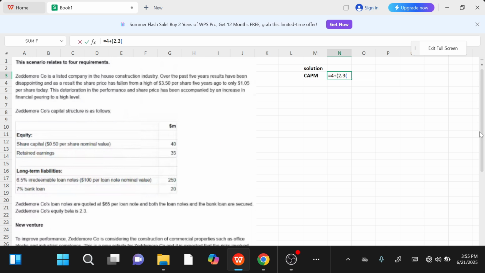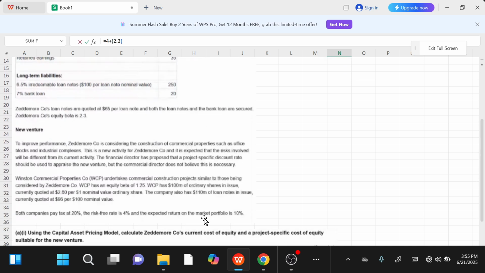And where is the market return given to us? In the very last line you can see the risk-free rate was 4%. That's why I've taken 4 over here, right? And the expected return on the market portfolio is 10%. So I'm just going to do 10 minus 4, okay? Bracket close, and then the other bracket close. Don't forget to put a multiplication sign with this 2.3 so that you can get a valid answer.